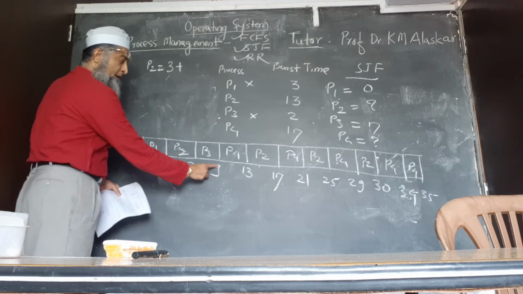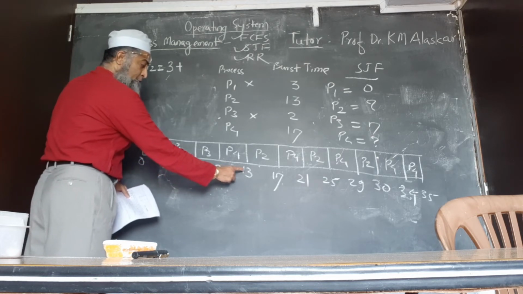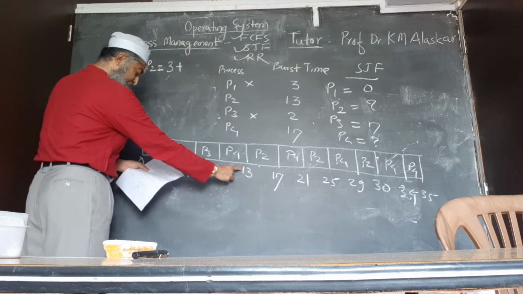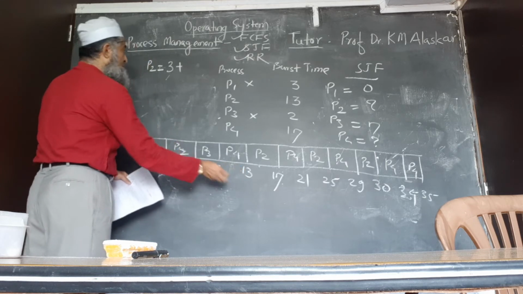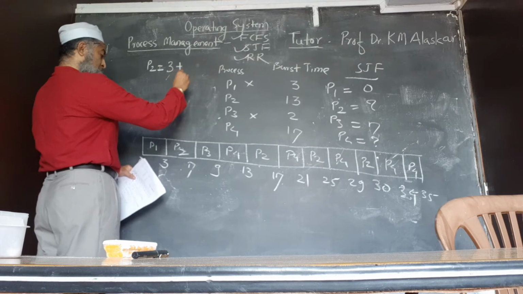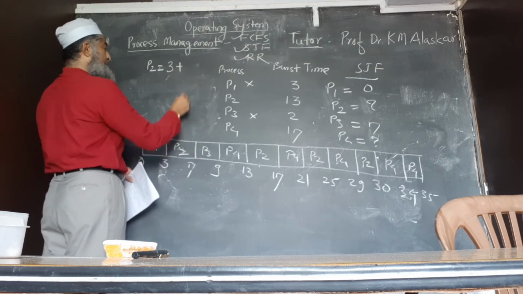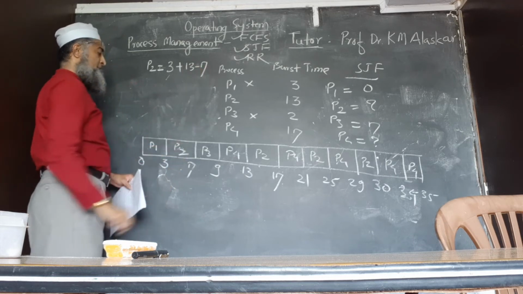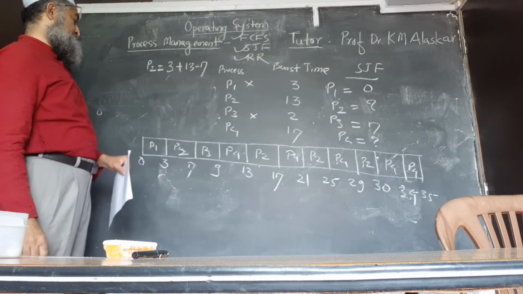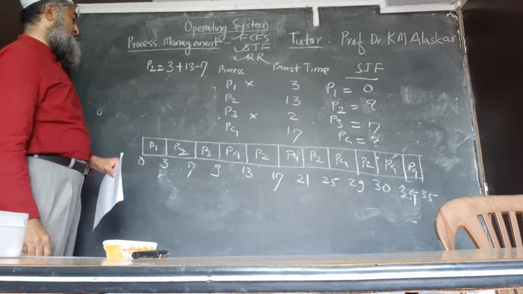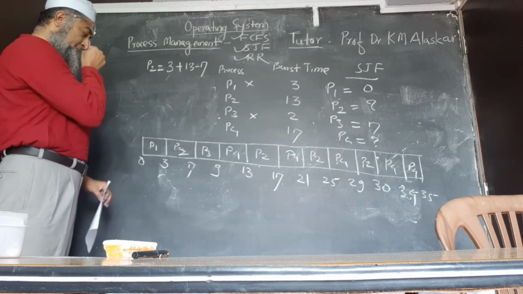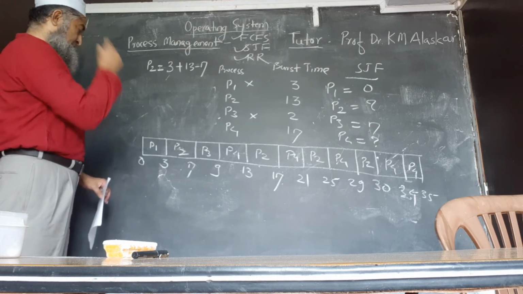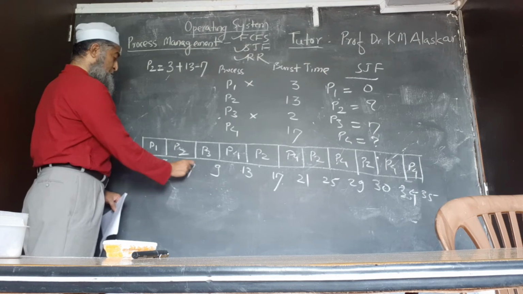This 4 and again this 4, so total it is 8. So what we will do? 13 minus 7, because already it is used from 3 to 7.